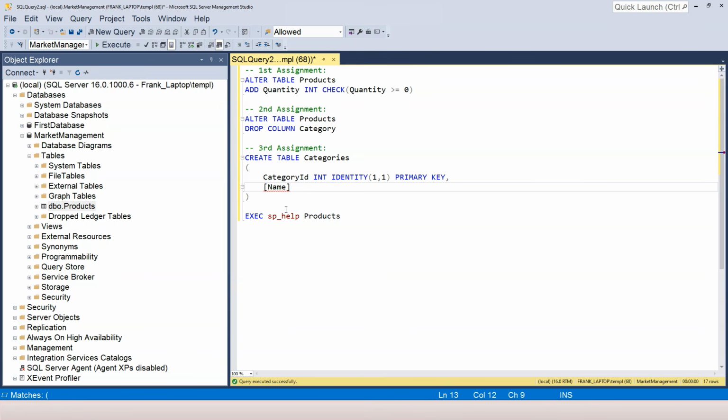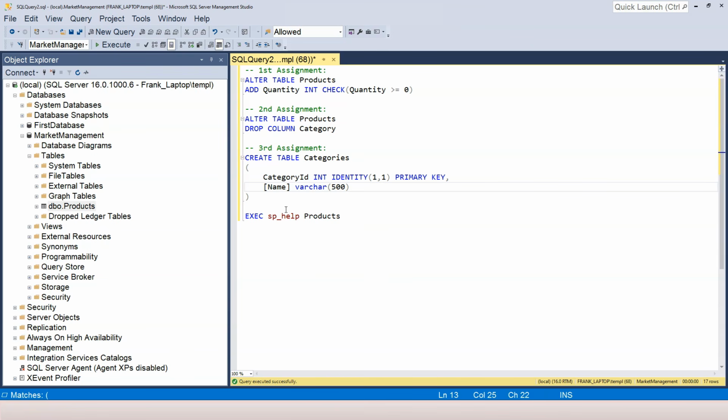Now, what data type do we want? I want to use varchar. Why do I use varchar? Because the name of the category can change. It can be called fruit. It can be called vegetables. It can be called many different things. So the length of the word can change, and I cannot determine how long the name should be. That's why I use varchar, variable characters. The maximum length, let's say 500. That should be enough for a supermarket or any grocery store.